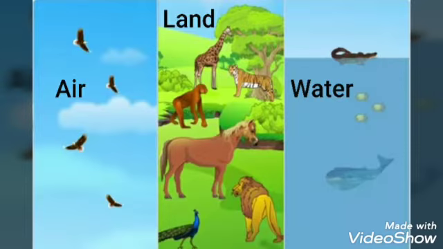Hello students. Today we will study the basis of classification of living organisms into groups and subgroups. The basis of classification means on what factors the living organisms were divided into groups and subgroups.